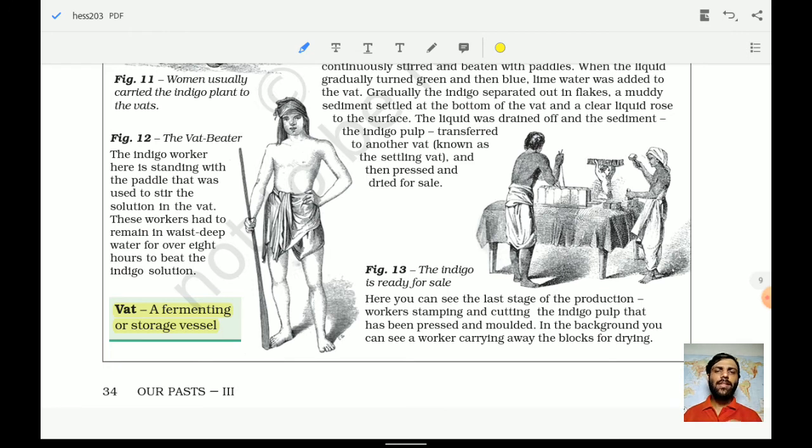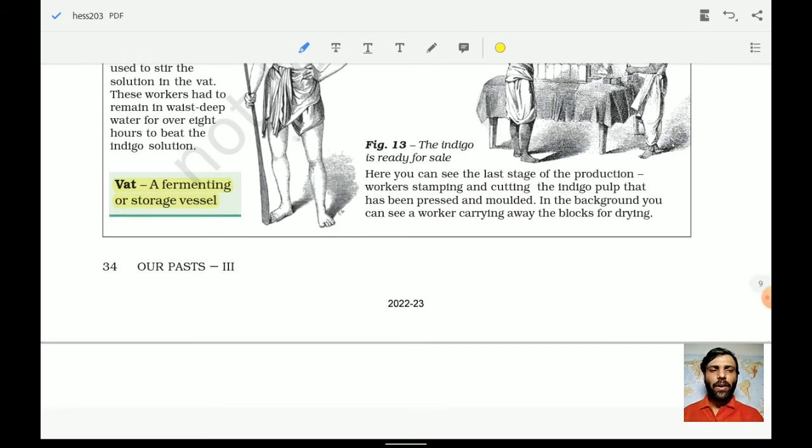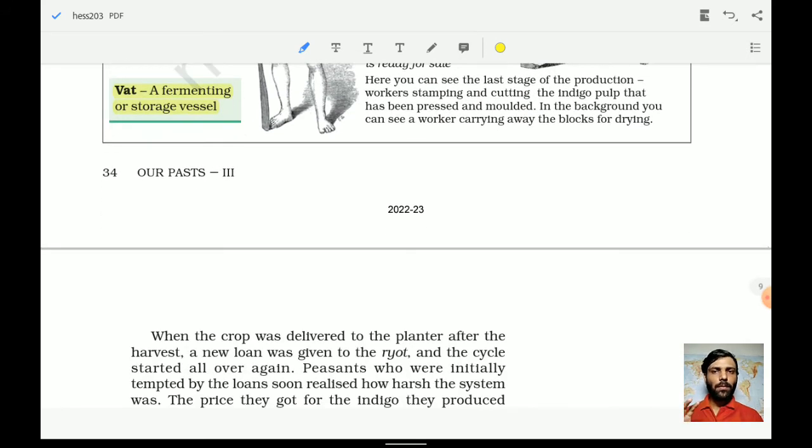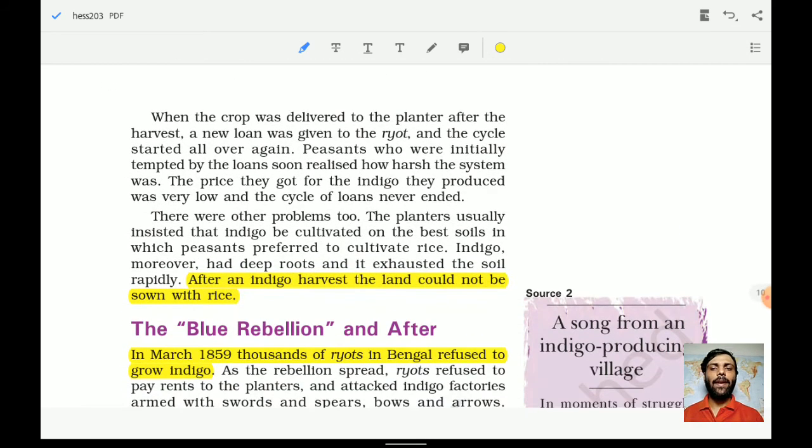So understand that this was very tough work, okay. So nobody wanted to do it, and once a person had cultivated the indigo, it used to reduce the fertility of that particular land. And these planters were also trapping these innocent farmers, or the ryots. So they also had some sort of frustration against them, okay.